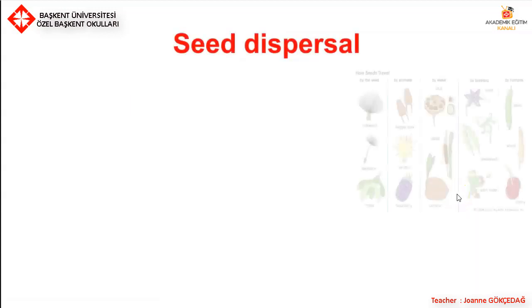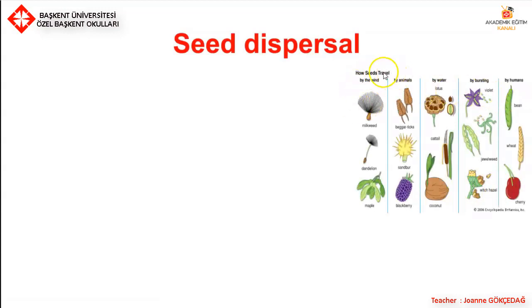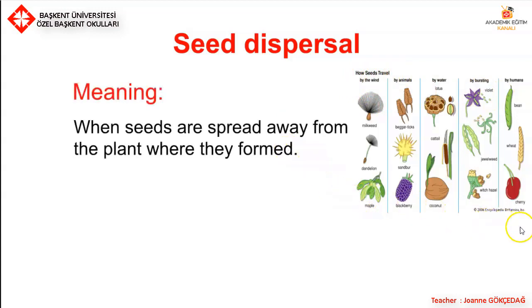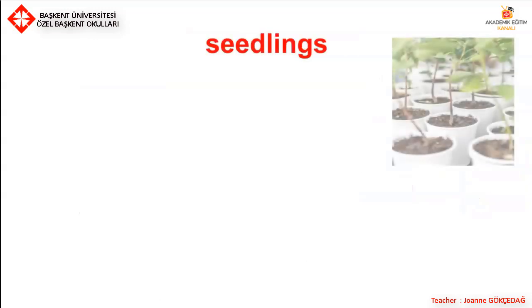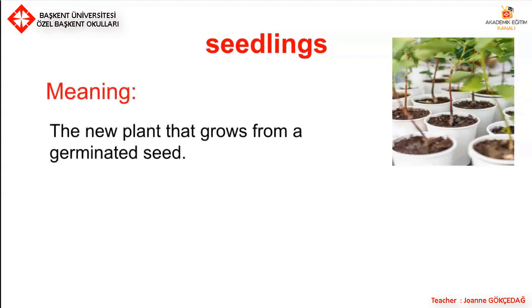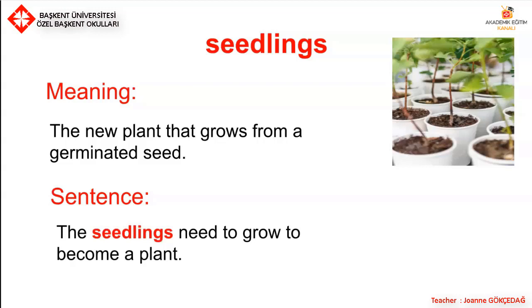Seed dispersal. Another word for that is travel. How do they move? How do seeds go from one place to another? Meaning, when seeds are spread away from the plant where they formed. Sentence: Seed dispersal can be done by different ways, and we'll look at that later on in the video. Seedlings. Very small, very young, meaning the new plant that grows from a germinated seed. Sentence: The seedlings need to grow to become a plant.